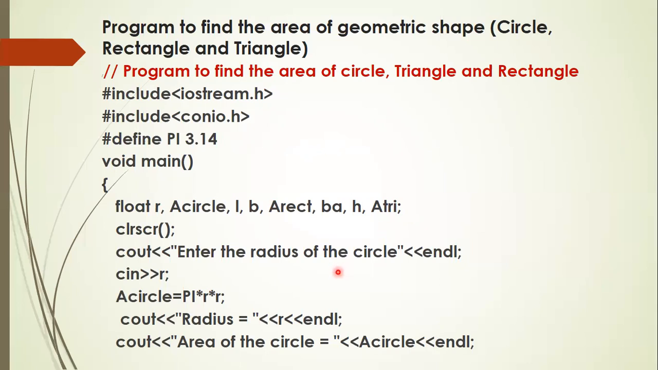First, we calculate the area of the circle. The formula is a equal to pi r square. Already the pi value is defined using the #define statement. Then the other input: enter the radius of the circle, enter the value for r. Whatever value you give for radius will be stored in the variable called r. Then a circle equal to pi into r into r. So this formula calculates the area of the circle, then display them. Radius equal to the value of r, endl, and area of the circle equal to a circle, endl. So these two lines are to display both input and output variables.